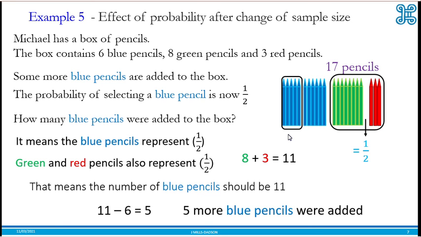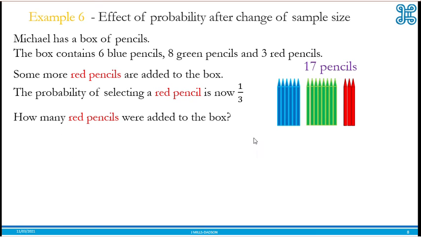Let's look at another example. This time, we have 6 blue pencils, green 8, red 3. We're going to add more red pencils, and probability of selecting a red will be a third. How many red pencils were added to the box? Okay, so we start. Red pencils represent a third.